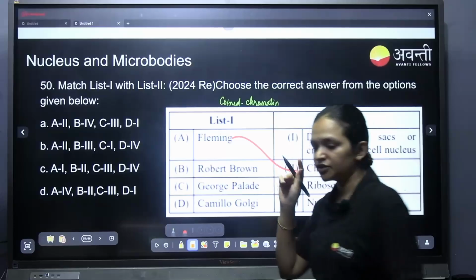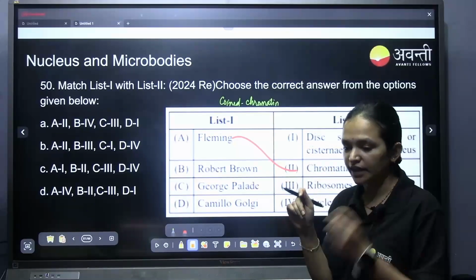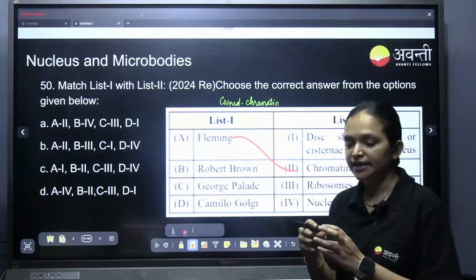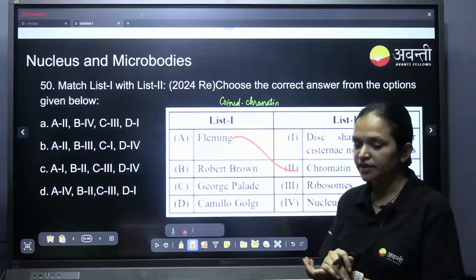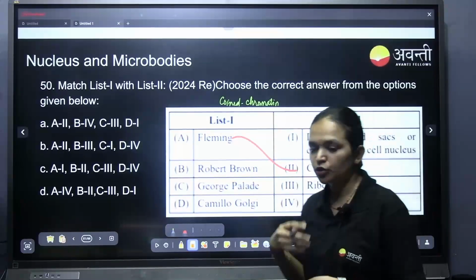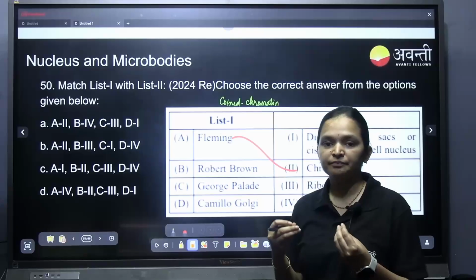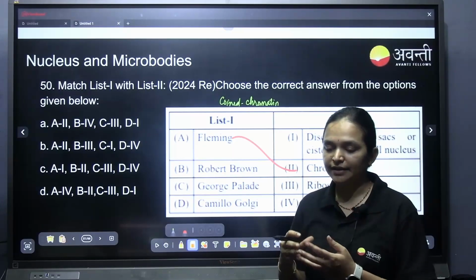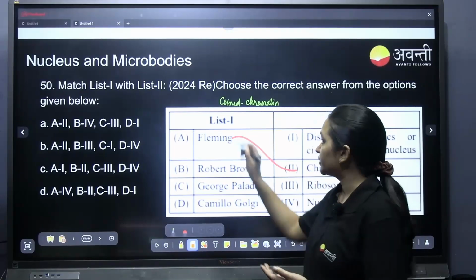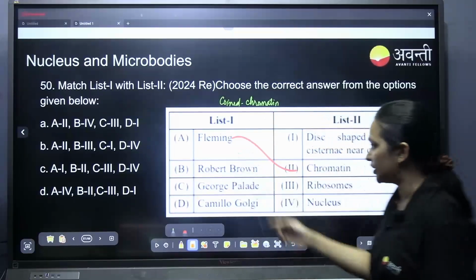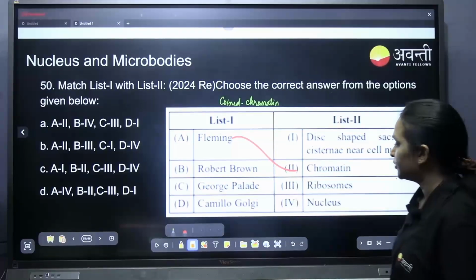He stained it, and he could see that the stain was taken up by the DNA, that is chromatin, under the microscope, as chroma means color. So he named it chromatin. It is Fleming who did that.